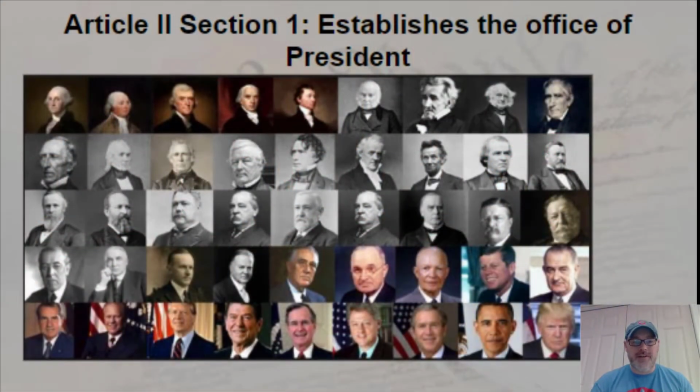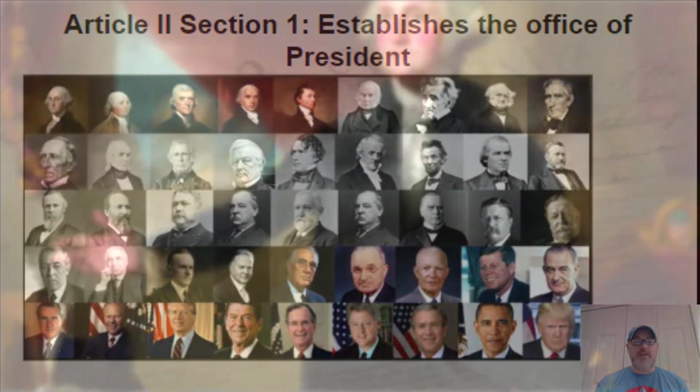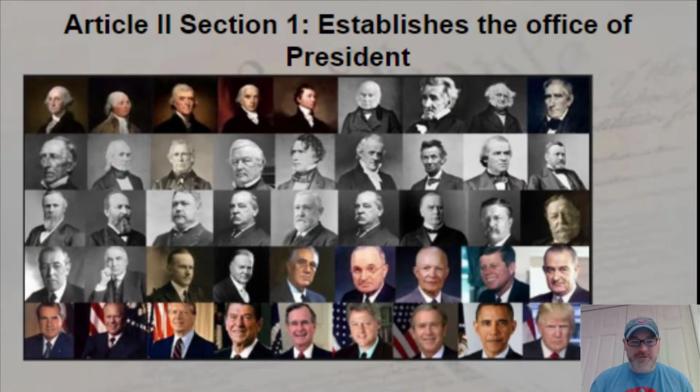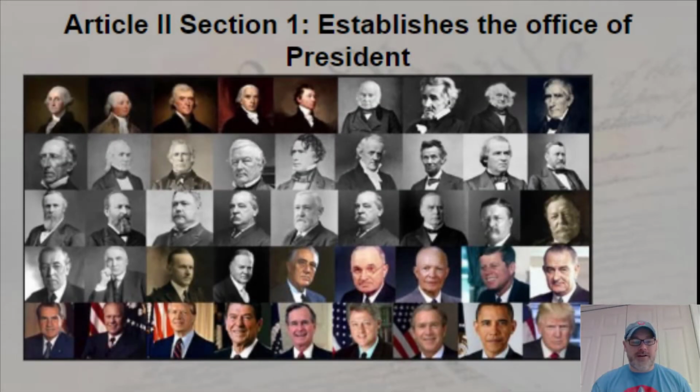For one, the president only has 4-year terms in office. And actually, due to an amendment to the Constitution, the president can only serve for 2 terms. George Washington served for 2 terms, and so every president after him followed that precedent that George Washington set up until we got to Franklin Delano Roosevelt. FDR ran time and time again and was president for 15 years before he died. After that, they added an amendment to the Constitution saying that a president can only serve for 2 terms.